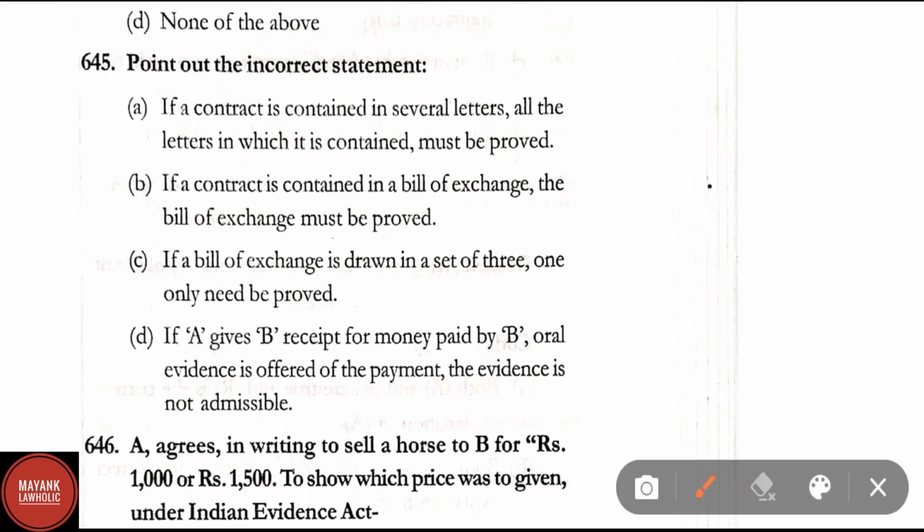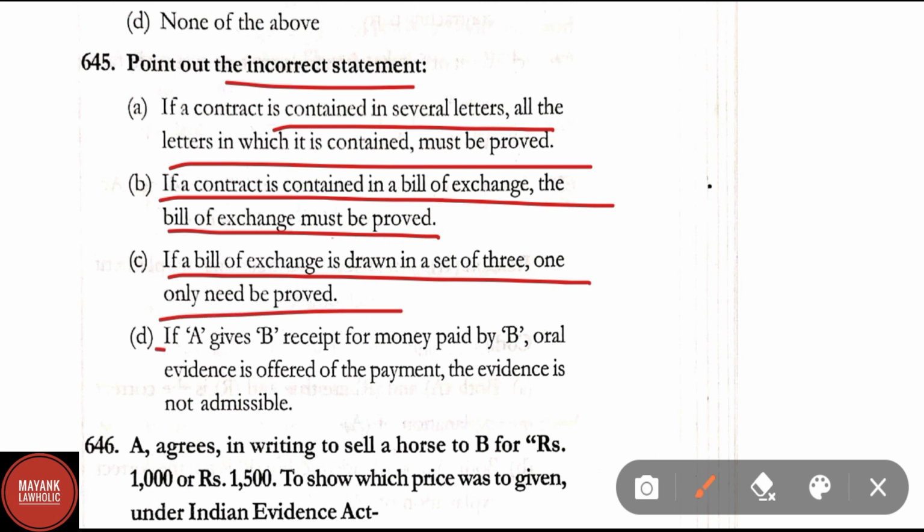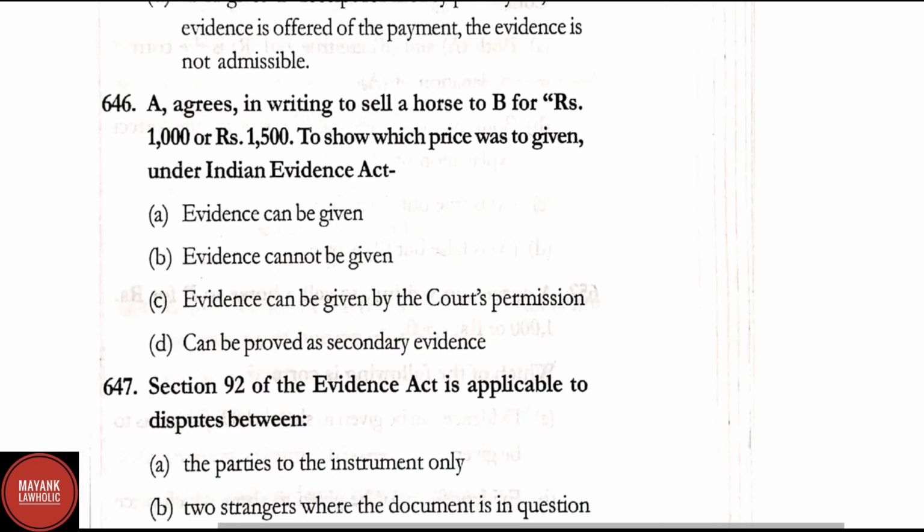Question number 645. Point out the incorrect statement. If a contract is contained in several letters, all the letters in which it is contained must be proved. If a contract is contained in a bill of exchange, the bill of exchange must be proved. If a bill of exchange is drawn in a set of 3, one only need be proved. Option D: if A gives B a receipt for money paid by B, and oral evidence is offered of the payment, the evidence is not admissible. Here the incorrect statement asked for is D. Therefore D will be the correct answer. Other statements are correct.